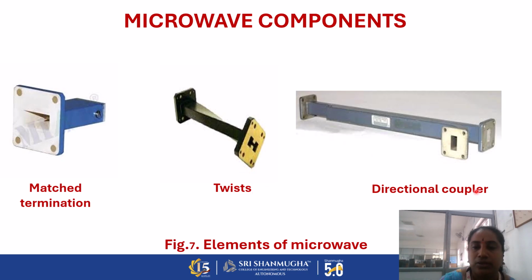And directional coupler. In the directional coupler, we are calculating the power level of the entire microwave system. The directional coupler consists of four ports. So here this is our port 1. Port 1 is always the input port. And next, port 2 and port 3. Port 4 is always a terminator. So it can absorb the electromagnetic signal at port 4, and alternatively we can take the output level at port 2 and port 3 of the entire directional coupler.